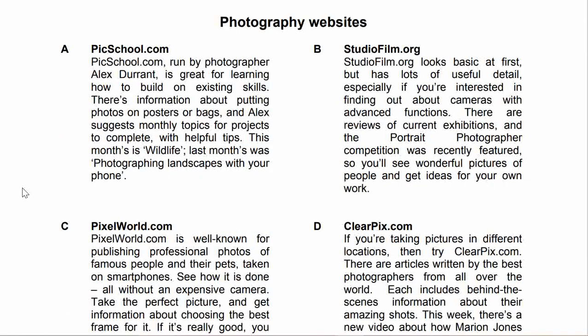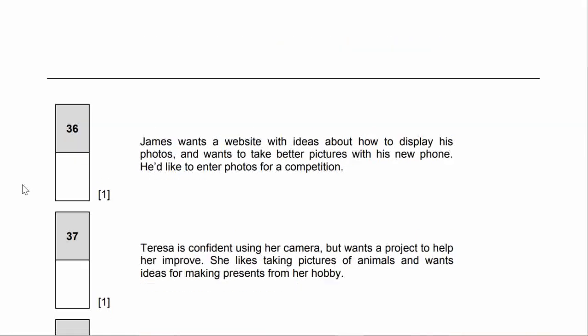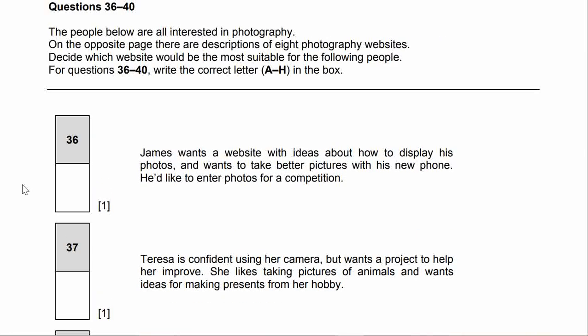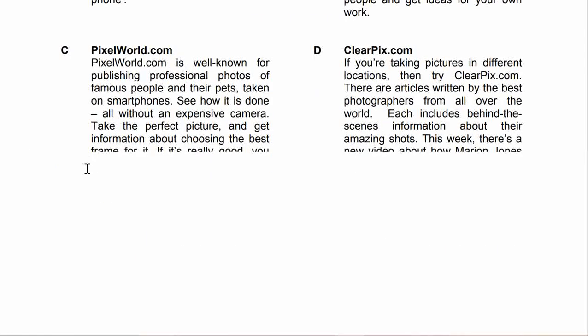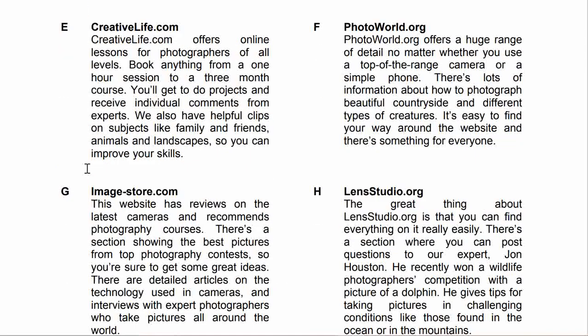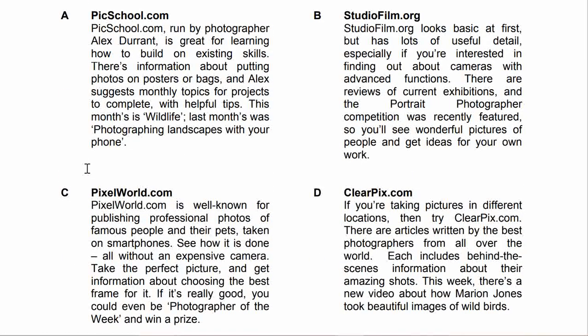These are the articles for the questions above, from 36 to 40, for A, B, C, D, E, F, G, H. You may take a screenshot.